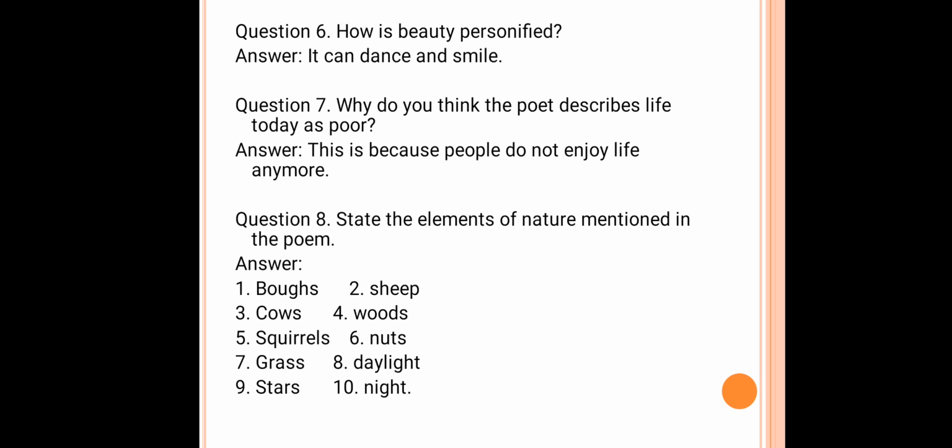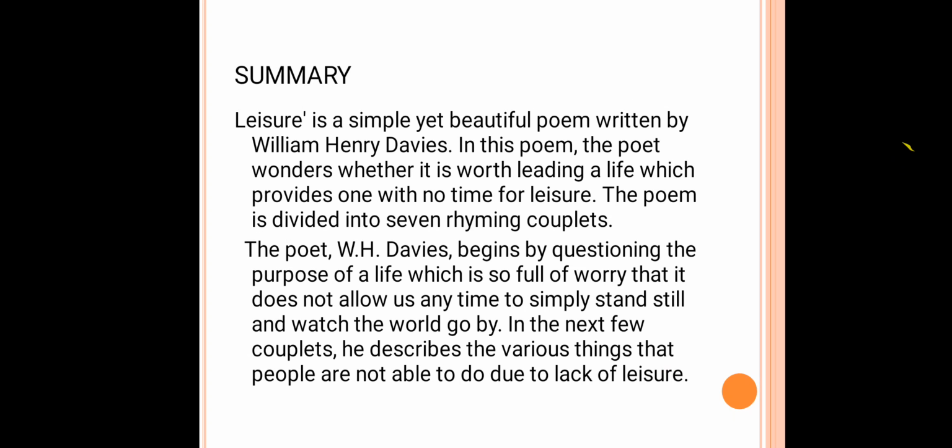Now, let us see the summary of the poem. Leisure is a simple yet beautiful poem written by William Henry Davies. Children, what is the poet's name here? William Henry Davies. Okay. In this poem, the poet wonders whether it is worth leading a life which provides one with no time for leisure.